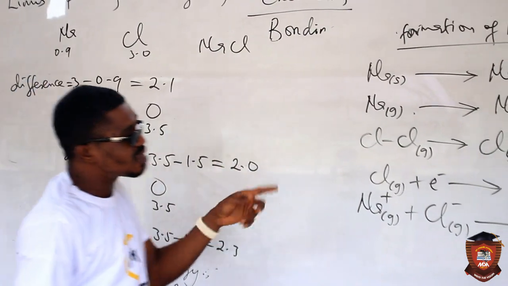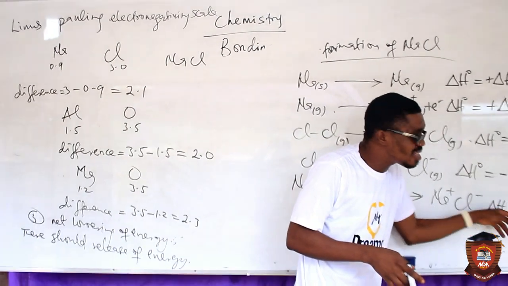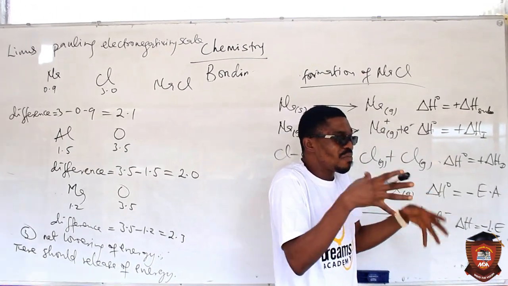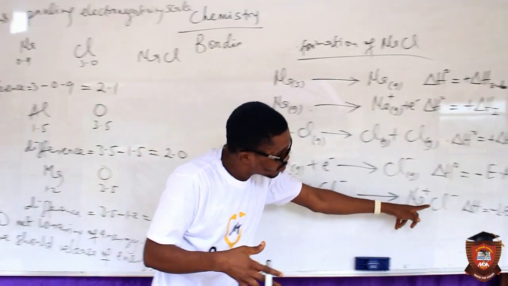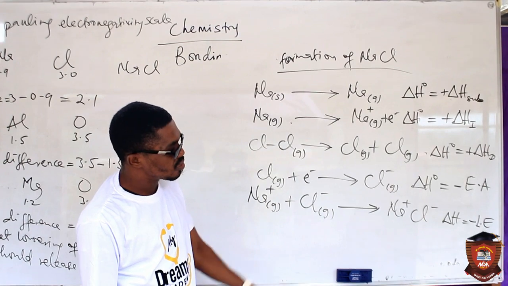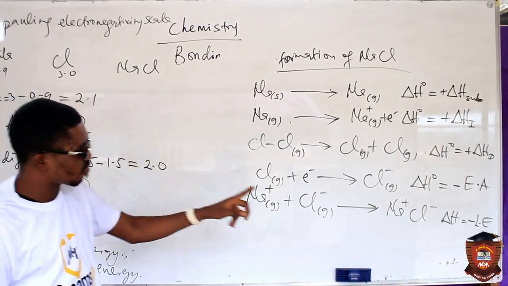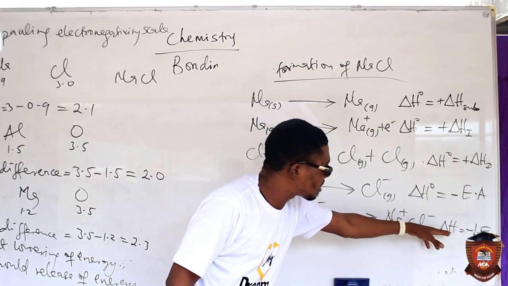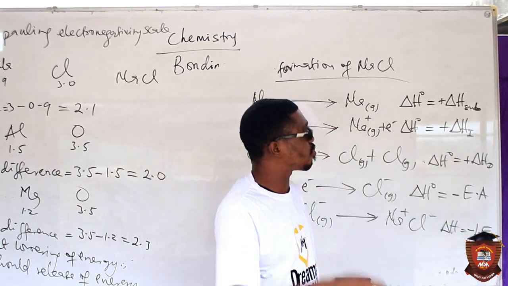The magnitude of the lattice energy tells you the amount of force, the magnitude of the ionic bond between the two ions in an ionic compound. That is why we say there should be net lowering of energy, meaning that the lattice energy should be high enough, because that is the controlling factor.